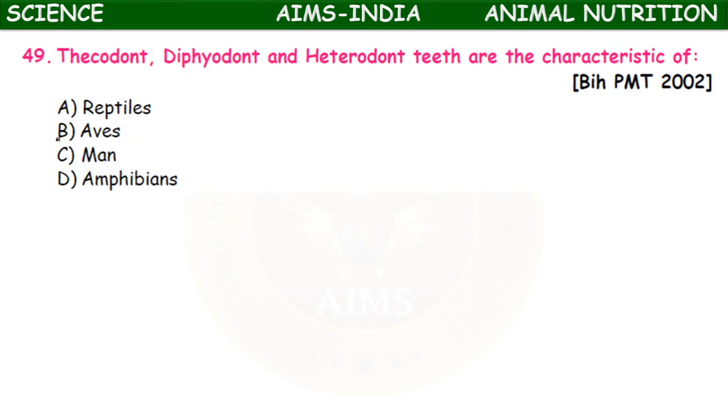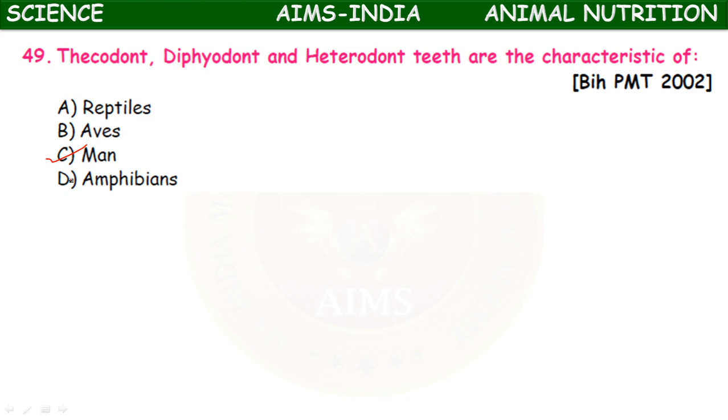Thecodont, diphyodont and heterodont teeth are the characteristics of reptiles, aves, human beings, amphibians. So here it is the characteristic of human beings. Thecodont means the teeth are embedded in the jaw sockets.